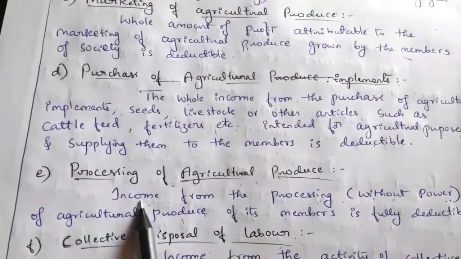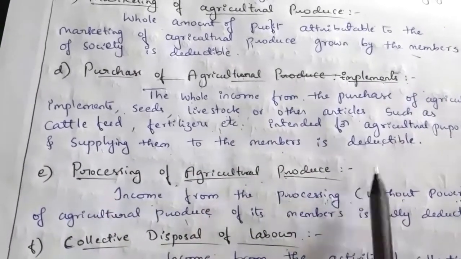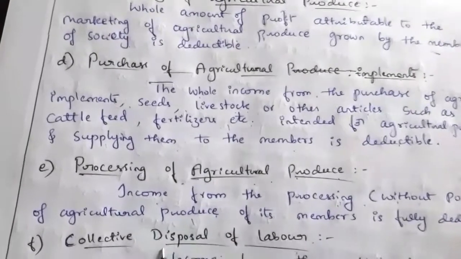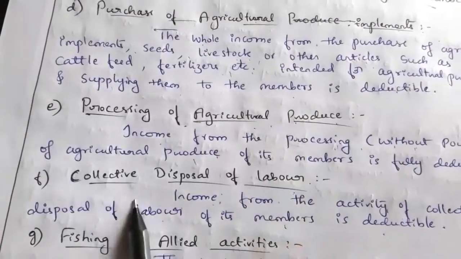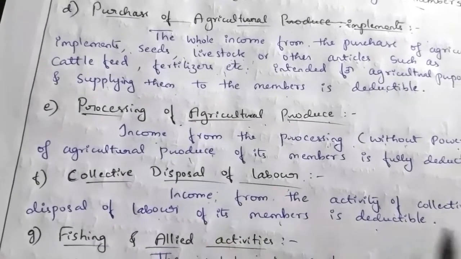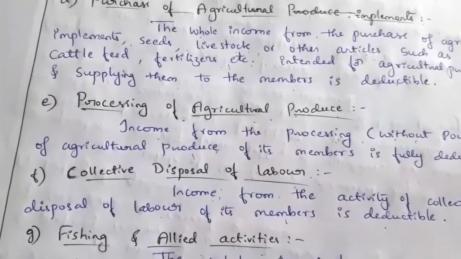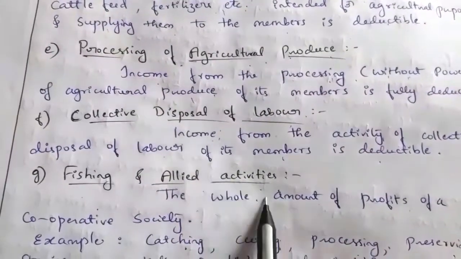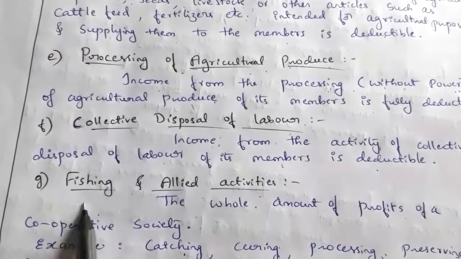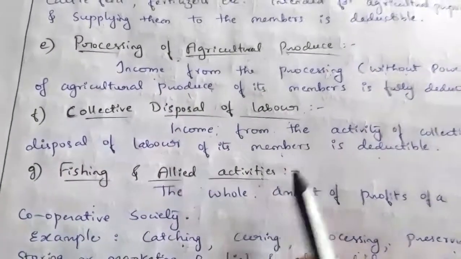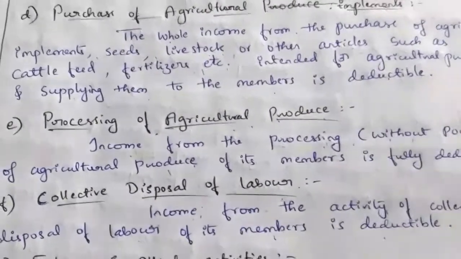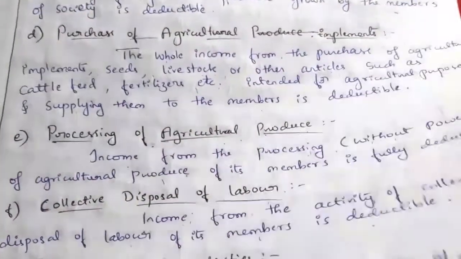And if a cooperative society is engaged in the processing of agricultural produce, and that also should be without the use of power, then they can claim a deduction under section 80P. And collective disposal of labor: if a cooperative society earns an income from this, then they can claim deduction. Fishing and allied activity: if a cooperative society is engaged in fishing and allied activities and earns an income from those activities, they can claim deduction under section 80P.